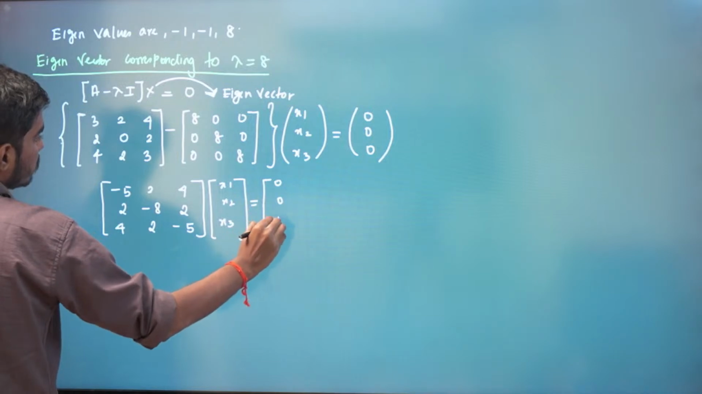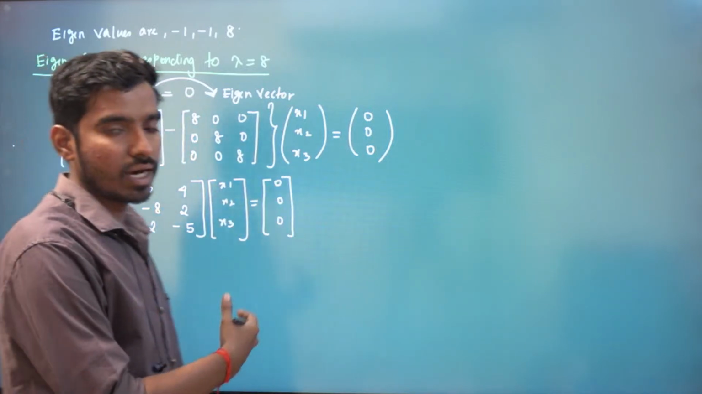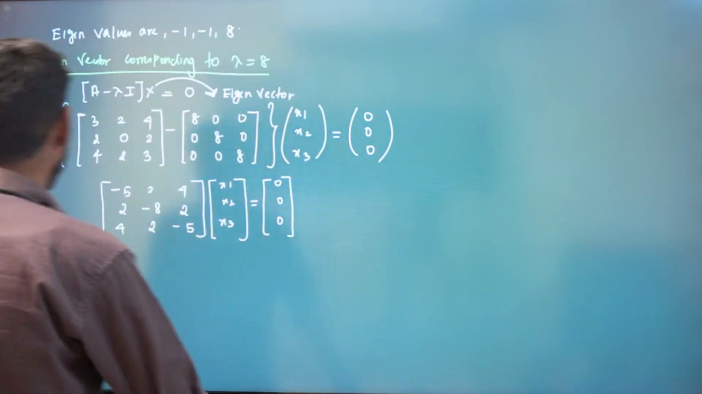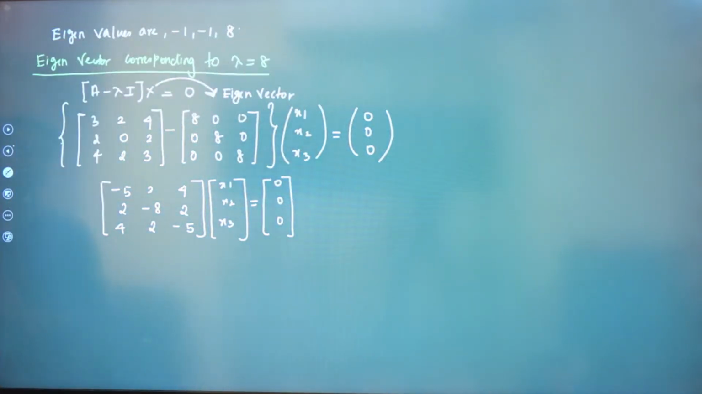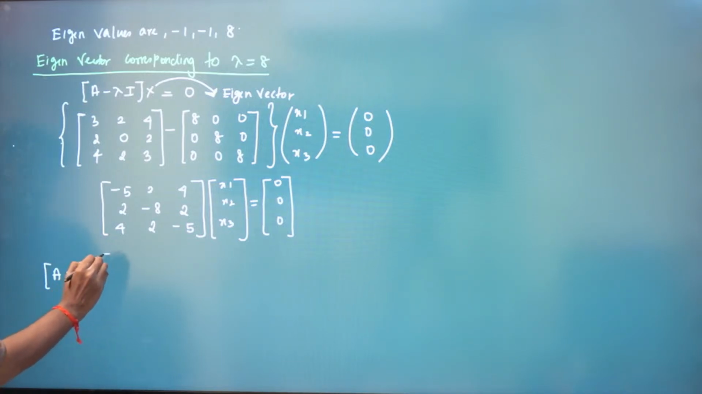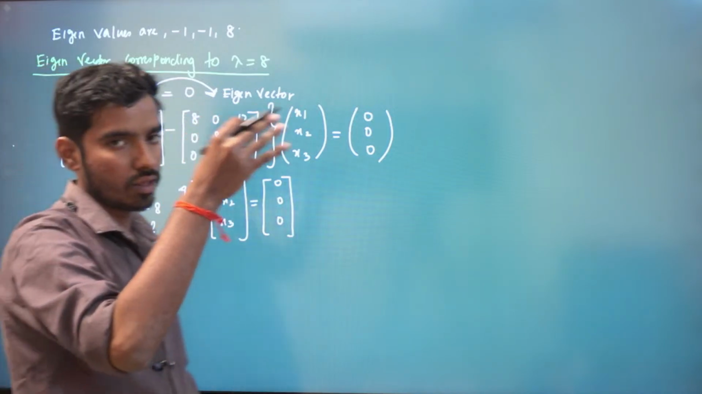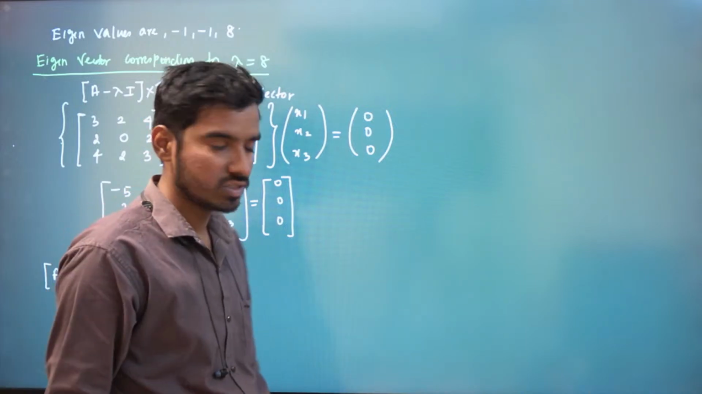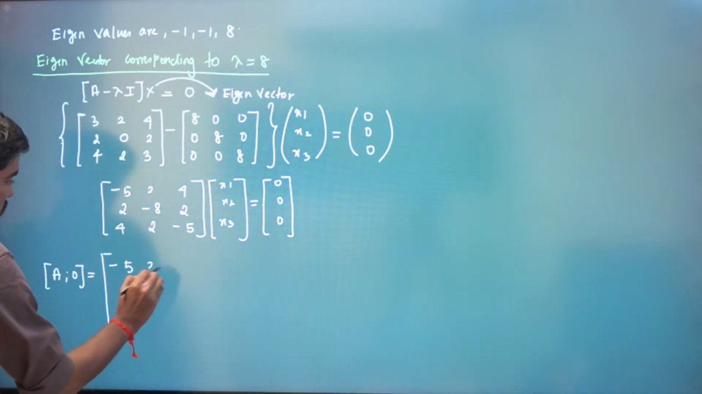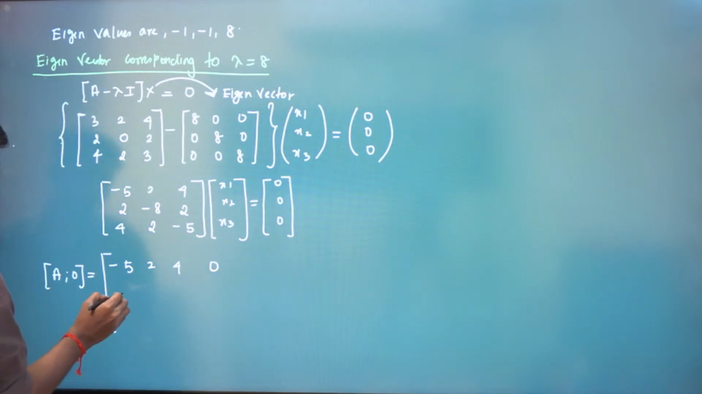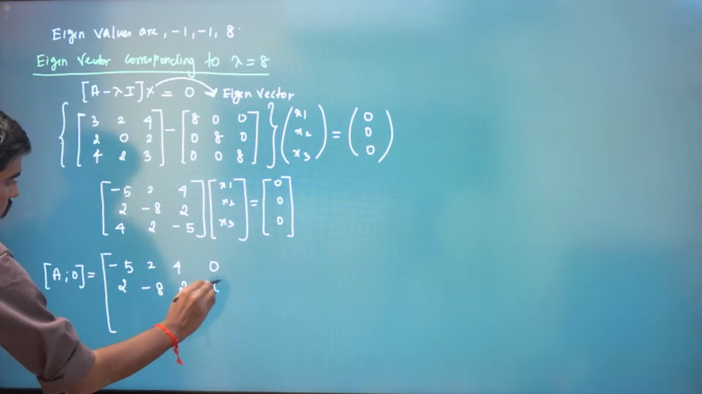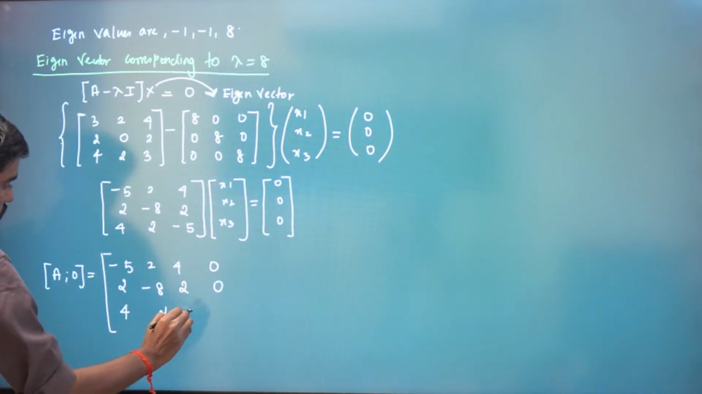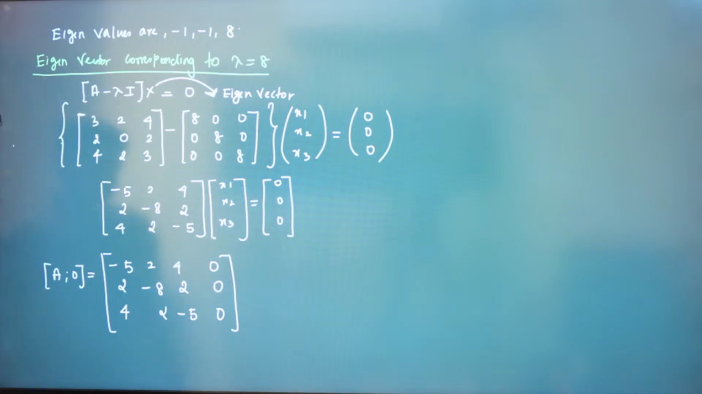Again, if you want to find x1, x2, x3, it is the same as solving a homogeneous system of simultaneous linear equations. So we'll solve this homogeneous system of equations. First you write this as an augmented matrix. If you go to the live section, I have solved many problems on how to solve homogeneous and non-homogeneous systems. So we will have minus 5, 2, 4, 0; then 2, minus 8, 2, 0; and 4, 2, minus 5, 0. To solve this homogeneous system, reduce this to row echelon form.